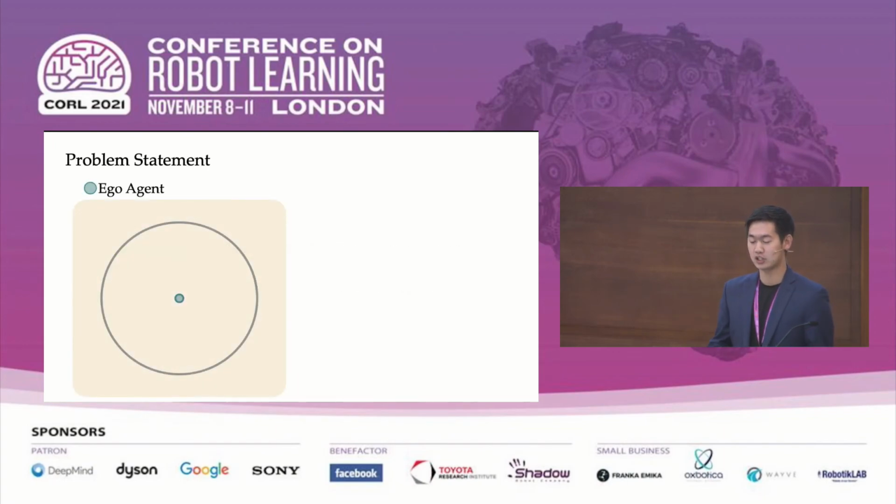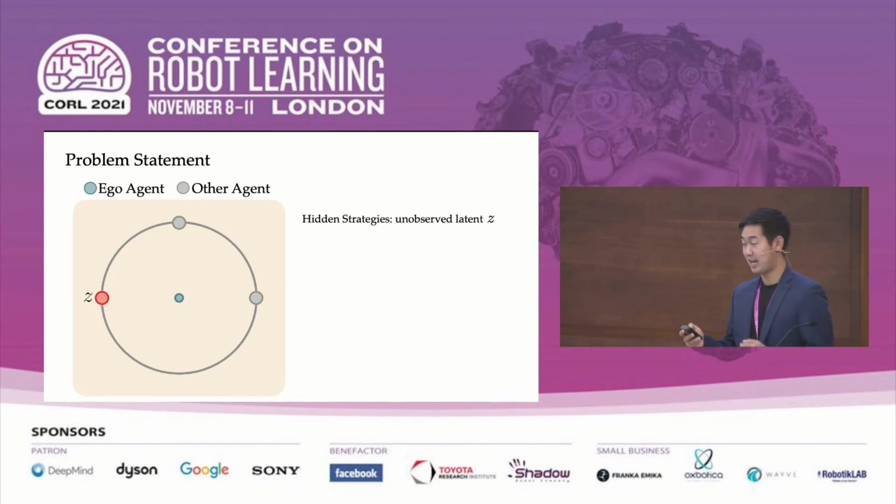So for our problem statement, we consider two-player multi-agent settings where there is an ego agent that we have control over and another agent that we don't have direct control over. And as a specific example to introduce this problem, let's take a look at this circle environment where the ego agent is the blue circle, and the other agent chooses a goal location between any of these three gray goals. And the other agent's hidden strategy, shown in red, is this choice of goal, denoted by Z, and the ego agent doesn't observe the opponent's hidden strategy.